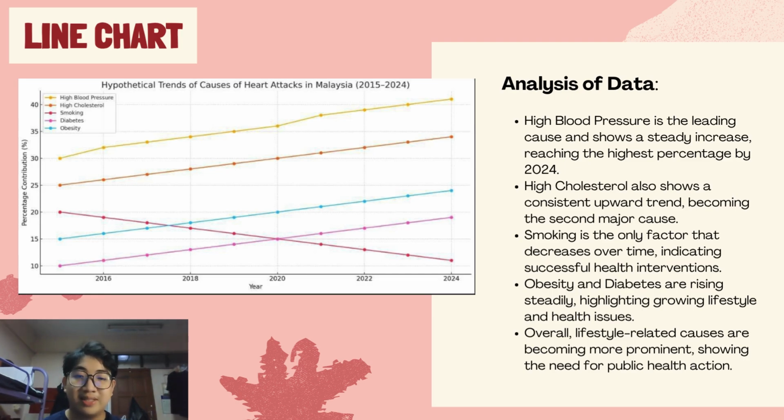After that, we also got obesity and diabetes, which are rising steadily, highlighting growing lifestyle and health issues. As we can see, diabetes rose from around 10% in 2015 to approximately 19% in 2024. I believe this shows a gradual and steady increase, highlighting growing concern. And for obesity, it increased from 15% in 2015 to about 24% in 2024. This sharp and consistent rise is possibly due to lifestyle and dietary changes. Overall, lifestyle-related causes are becoming more prominent, showing the need for public health action.